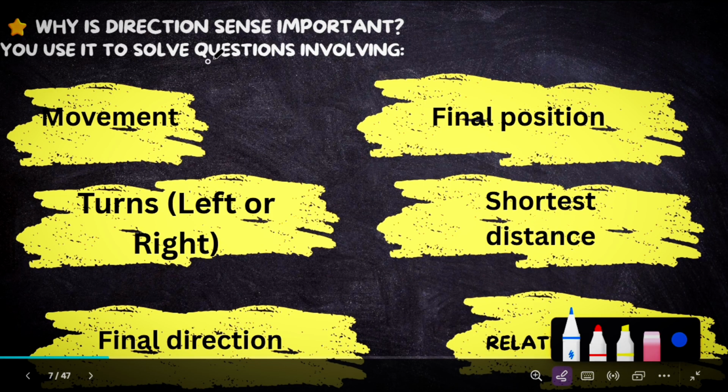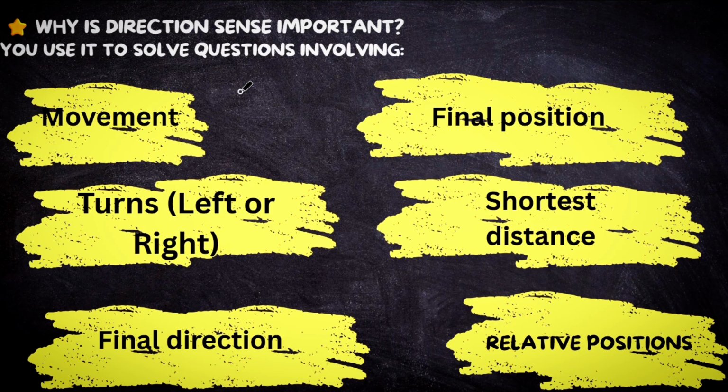So the next part is why direction sense is important and how you use it to solve these questions. Movement is important for direction sense: which movement turns that object, position or person, whether a living thing or a non-living object. That is called movement. How the object or person moves, and turns left or right, is important.